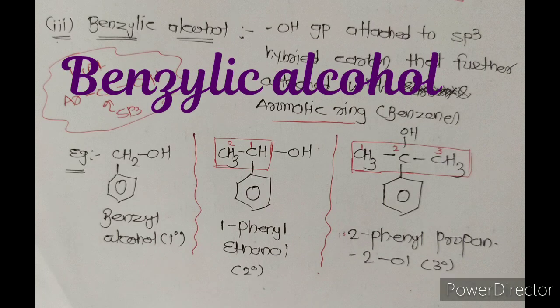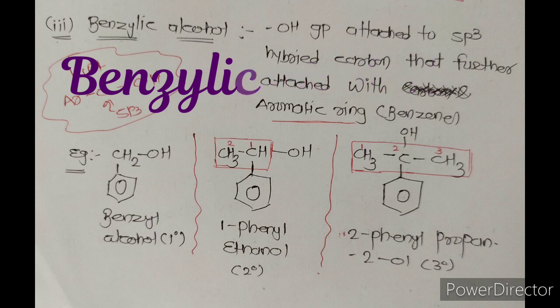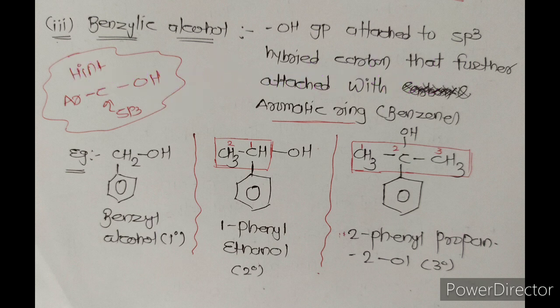Next classification is benzylic alcohol. When the OH group or hydroxyl group is attached to an sp3 hybridized carbon, and that carbon is further attached with an aromatic ring, then benzylic alcohol is obtained. Simply, we can remember: aromatic ring attached with a carbon, and further that carbon is attached with an OH group. Here all four valencies of the carbon are satisfied by single bonds, hence it is called an sp3 hybridized carbon atom.